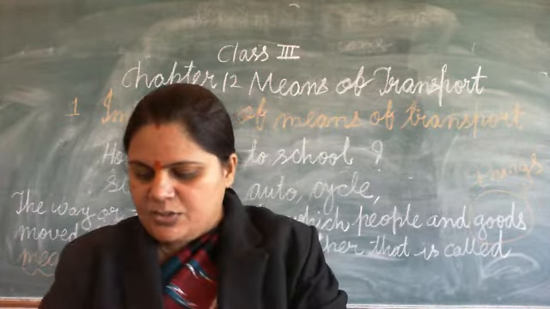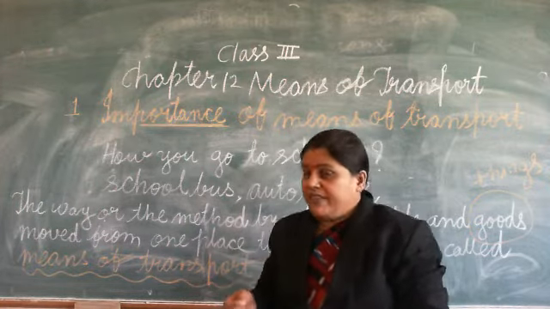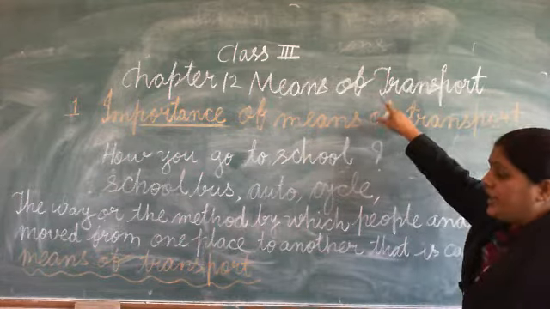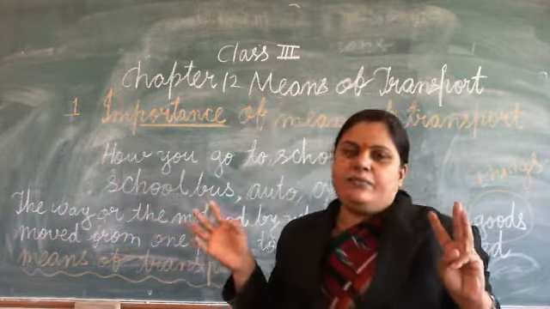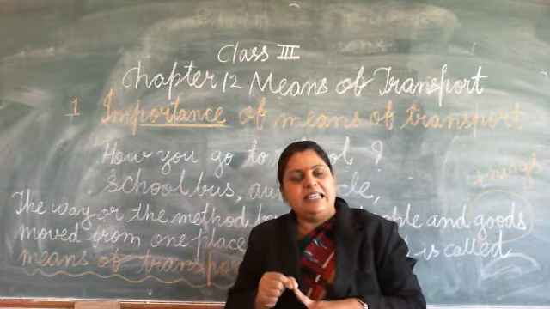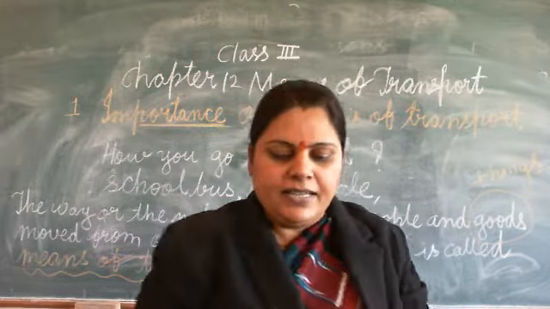The means of transport can be divided into 3 groups. So now we will come back to the means of transport, and means of transport have 3 categories. Number 1, land transport. Number 2, water transport, and number 3, air transport.